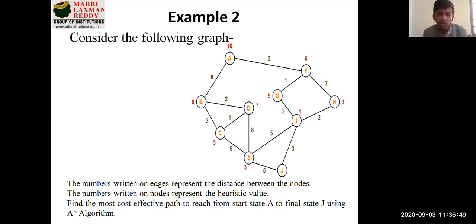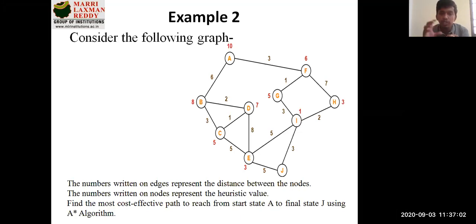According to the criteria, f of n is equal to g of n plus h of n, you'll select only one value among these two, either B or F. Suppose I select B as my path, I will move B to the closed list and I will keep F in the open list, because its value has been evaluated but it has not been traversed.